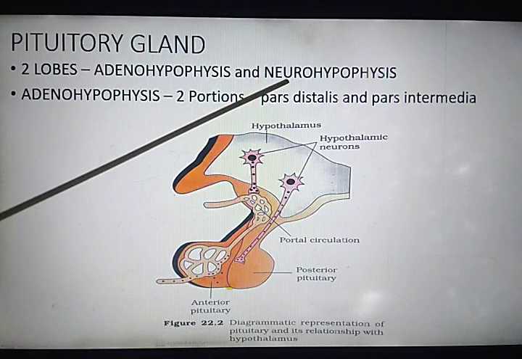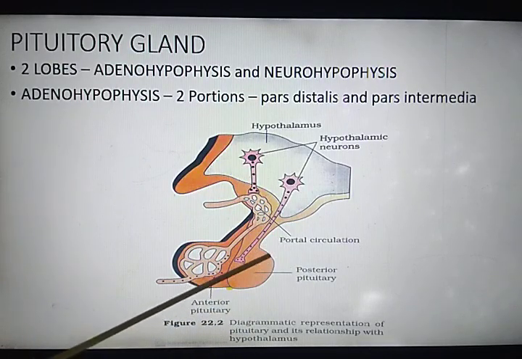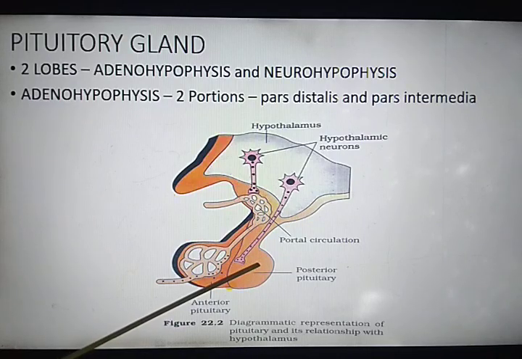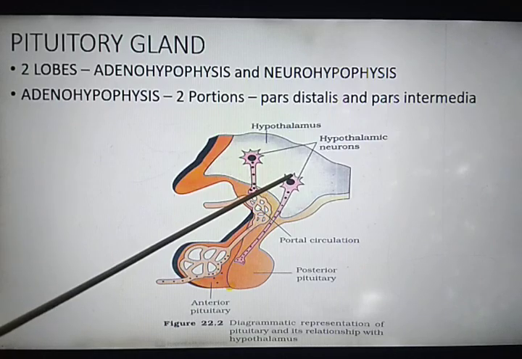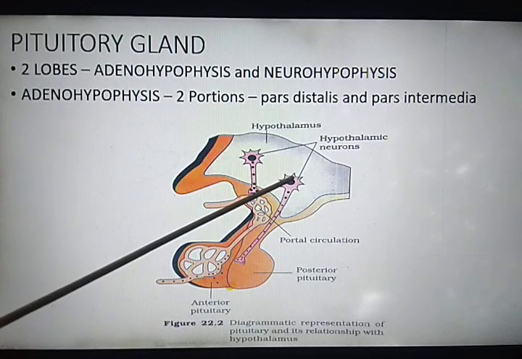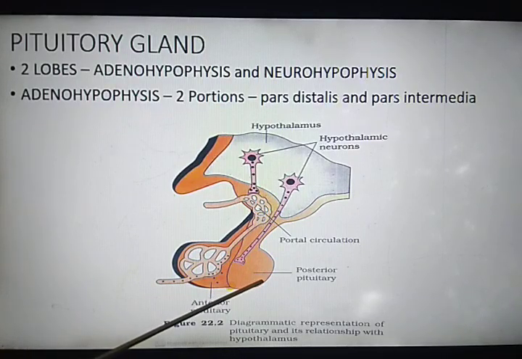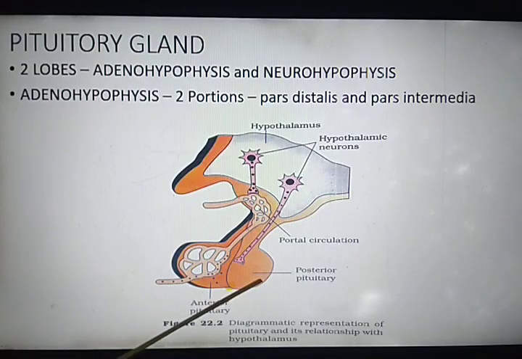And neurohypophysis, or pars nervosa, or posterior pituitary, does not synthesize hormones. We learned yesterday that the posterior pituitary does not synthesize hormones, but the hypothalamus synthesizes hormones and releases them through the posterior pituitary, from the axonal ends of the neurons. So the posterior pituitary only releases hormones.